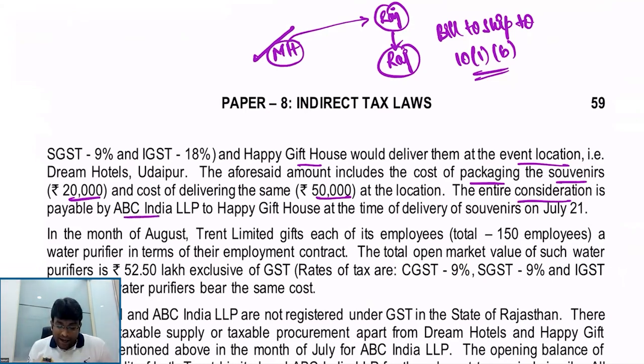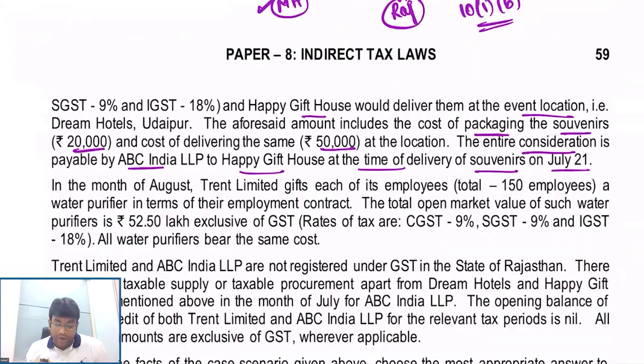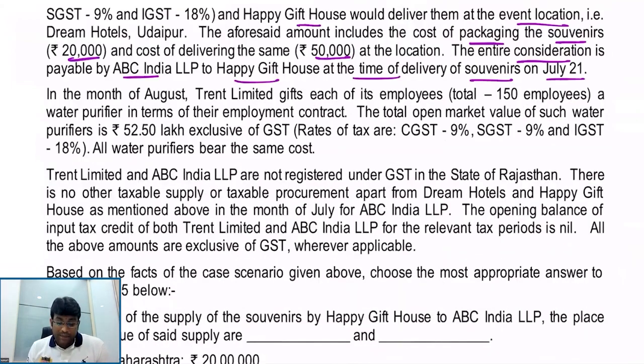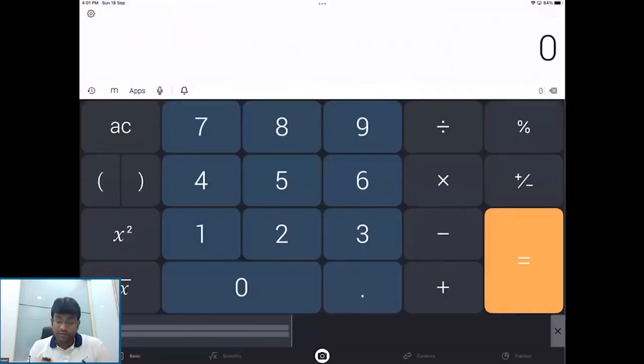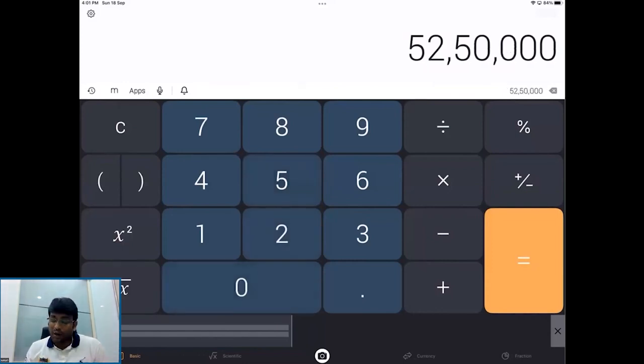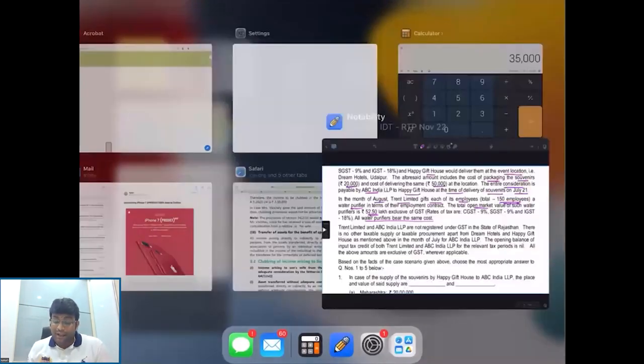Entire consideration is payable by ABC and LLP to Happy Gift House at the time of delivery of souvenirs on July 21st. Then, in the month of August, Trent Limited gifts each of its employees, 150 employees, a water purifier in terms of their employment contracts. The total open market value is 52.50 lakhs, exclusive of GST, and all water purifiers bear the same cost, 52.50 lakhs for 150 employees. Come on, see now. 52 lakh 50,000 divided by 150 employees. That means for each employee it is 35,000 rupees.